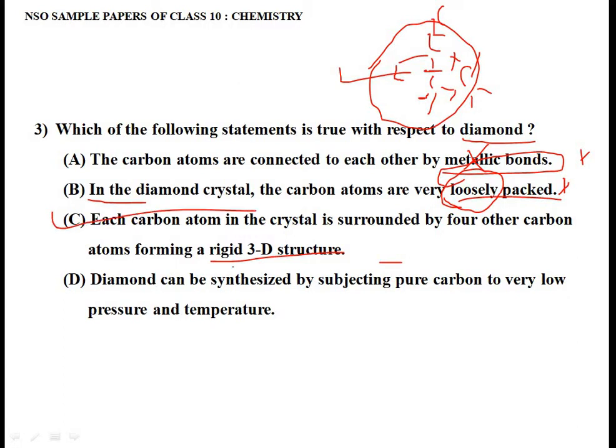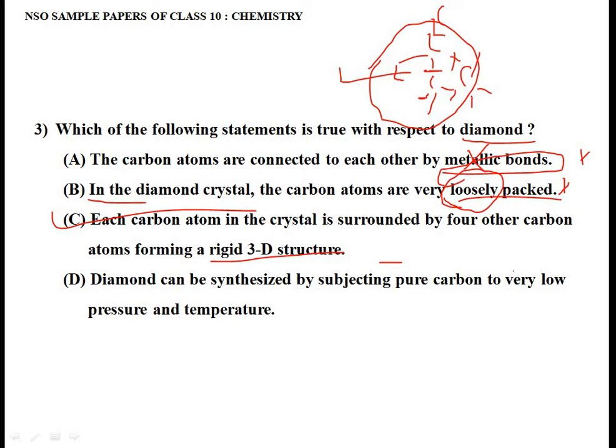Now the last option says diamond can be synthesized by subjecting pure carbon to very low pressure and temperature. Is it so? No. Diamond is obtained from pure carbon, this is correct, but not by subjecting it to low pressure and temperature.